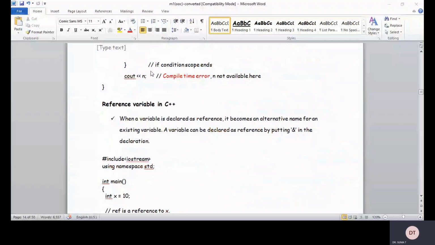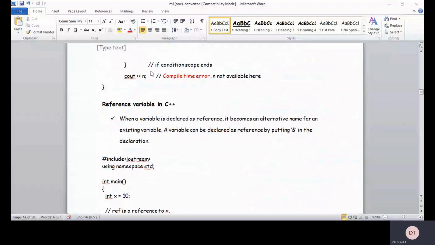When a variable is declared as a reference, it becomes an alternative name for an existing variable. A variable can be declared as a reference by putting an ampersand in the declaration. That is called the address operator, which is used as a reference, right? That means the same location is referred to by two names, one with the reference and the other the direct access method to that location. So aliases, alternate names, will be there for the reference variables.